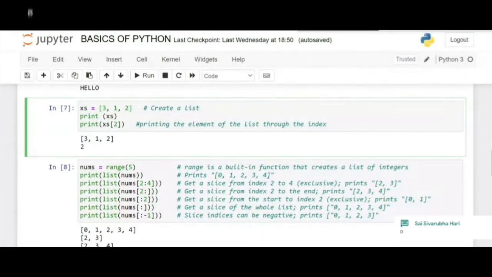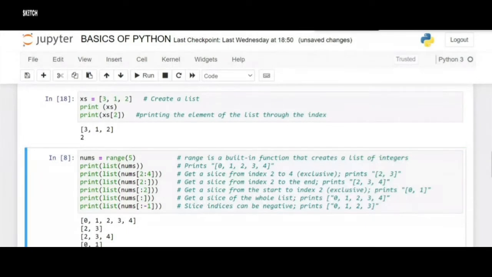Next comes 1, and the index of 2 is 2. If we want a particular element, let's say 2, the index of this is 2, right? 0, 1, 2. So we need to specify the index number inside the square brackets of the variable and print it. That way we get the particular element from the list.